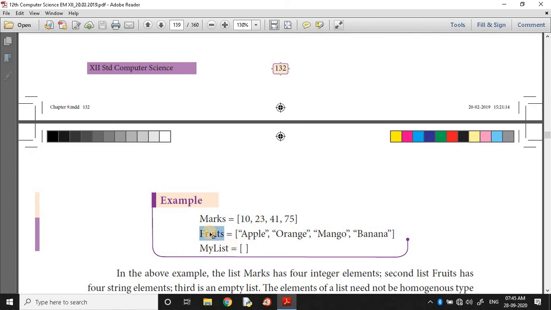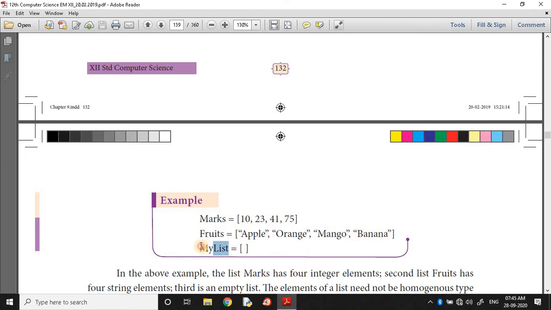Then fruits is another list object. This consists of strings. So totally how many elements in this? The same, 4 elements. Fruits of 0 is equal to apple. Fruits of 1 is equal to orange. Fruits of 2 is equal to mango. Fruits of 3 is equal to banana.